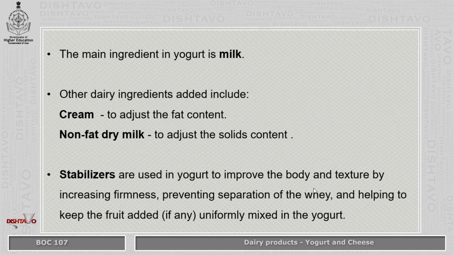Now, why are stabilizers added? To improve the body and texture by increasing the firmness of the product, and preventing separation of the whey. Now, whey is the water content of the milk. Stabilizers also help to keep the added fruits uniformly mixed in the yogurt, because nowadays we have various kinds of yogurt with fruits and other additions.